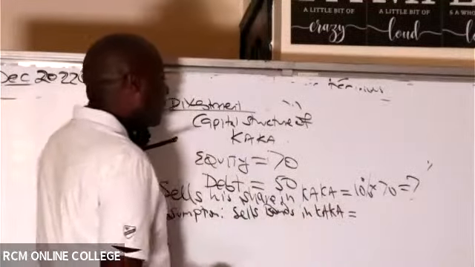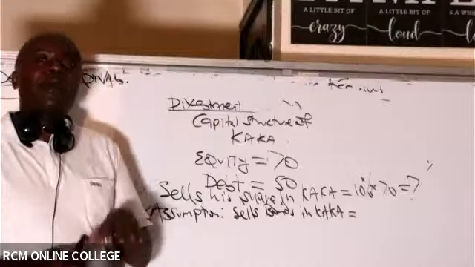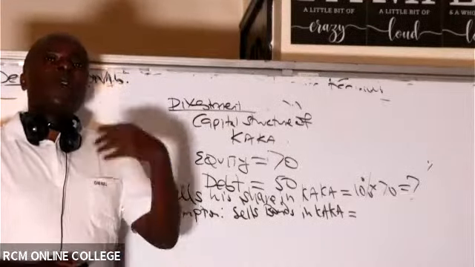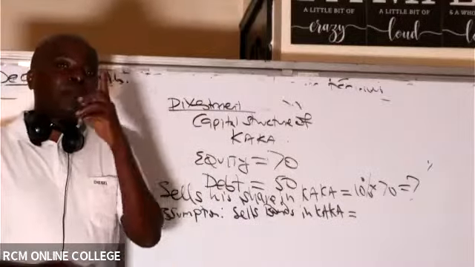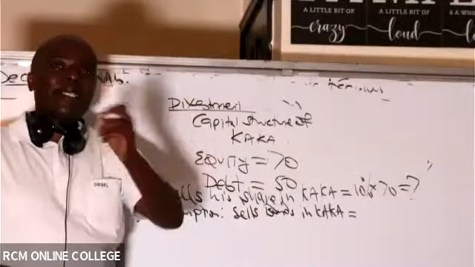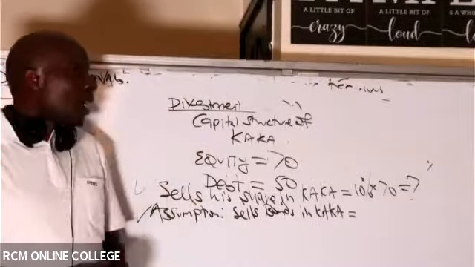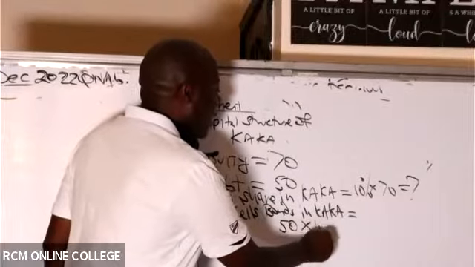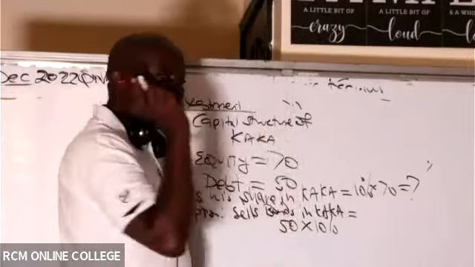So in this case here, basically, he is able to go and borrow outside an amount equivalent to his 10% of Kaka's debt. Kaka's debt is 50, and this guy is only working with his percentage.